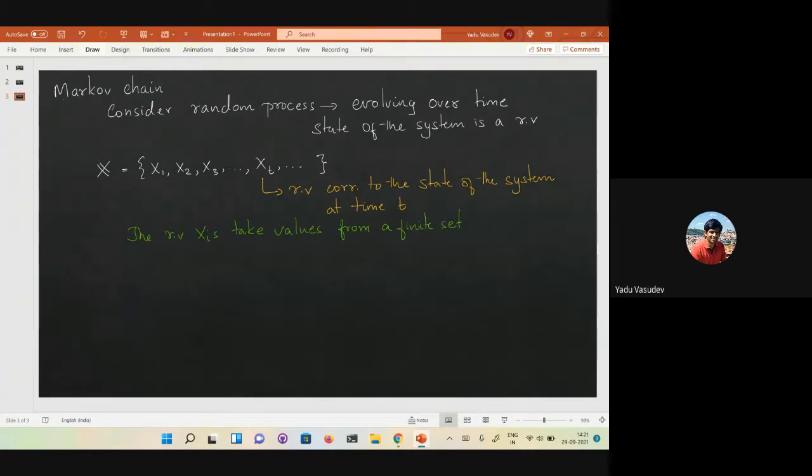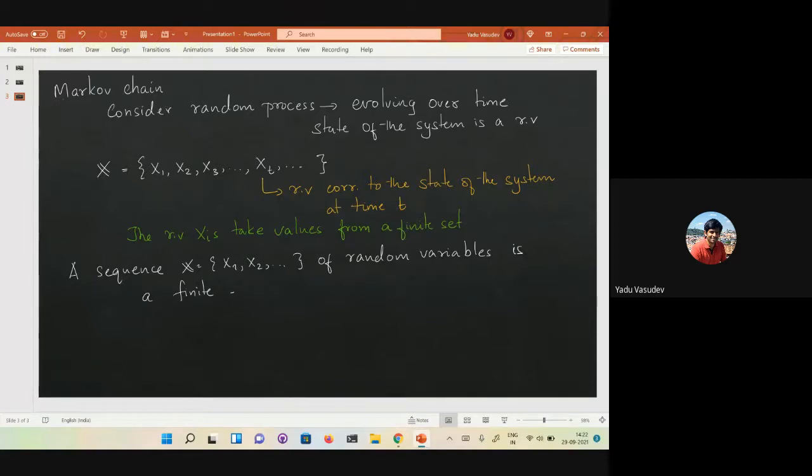Okay. So let's define this. A sequence X of random variables is a finite space Markov chain, right?